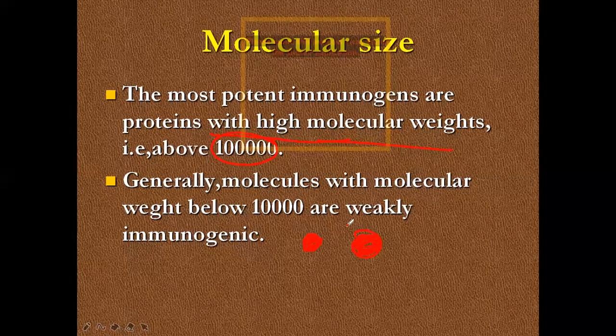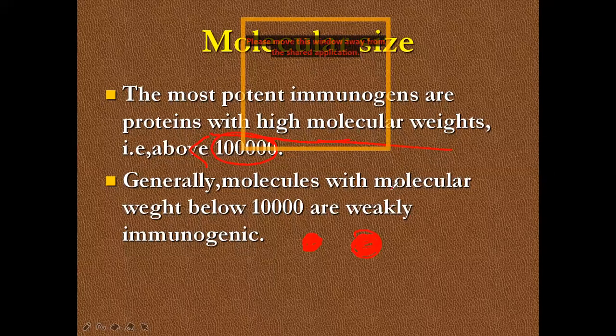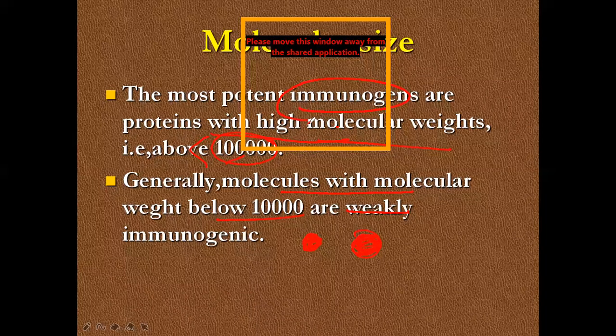If the antigen size is smaller than this, it is a bit weak and does not have much immunogenicity. If the size is bigger, below this they are weak; above this they are stronger immunogens. They stimulate. Stimulation is very important.